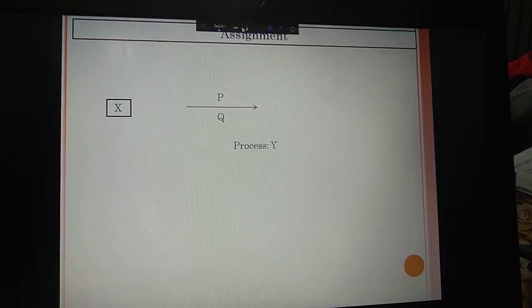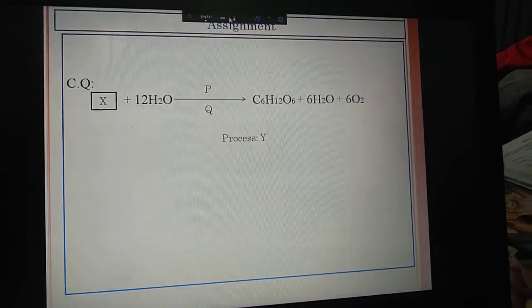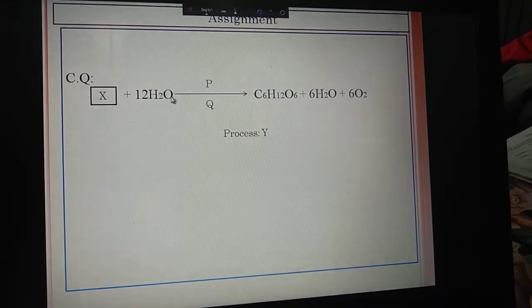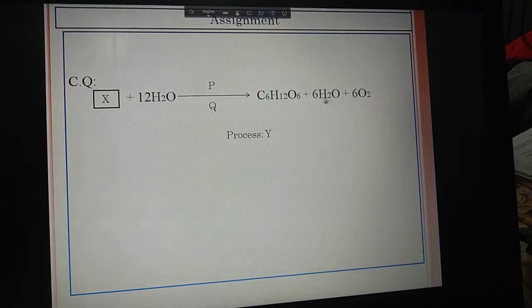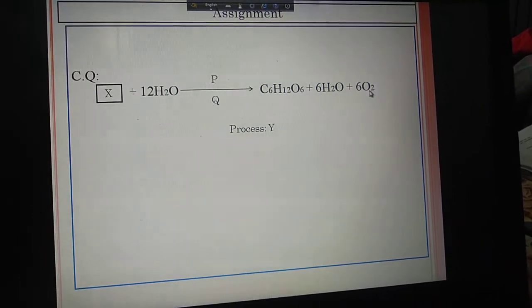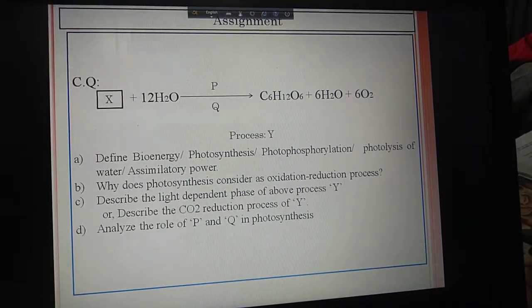So here is the assignment for you. Actually this is the stem. In this stem you are seeing that X ion reacts with water in the presence of P and Q, then glucose is produced and water is produced and oxygen is released as a byproduct. Now this is the question, and I think you can write down the answers to all the questions.